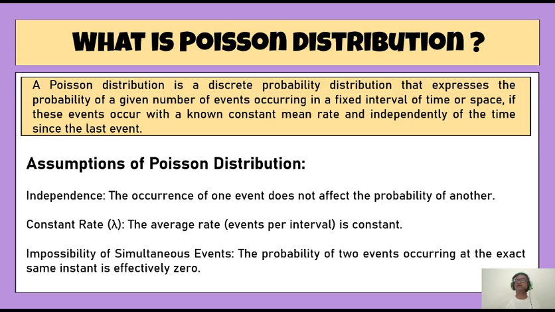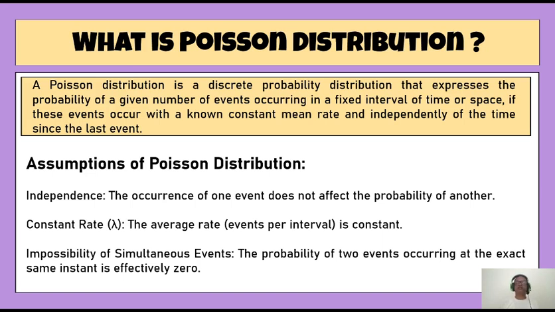The rate of failure might increase when it has already worked for so many hours. So these types of things cannot be considered under the Poisson distribution. This means the rate at which the event will occur is not dependent on time. So this is one important assumption of the Poisson distribution.